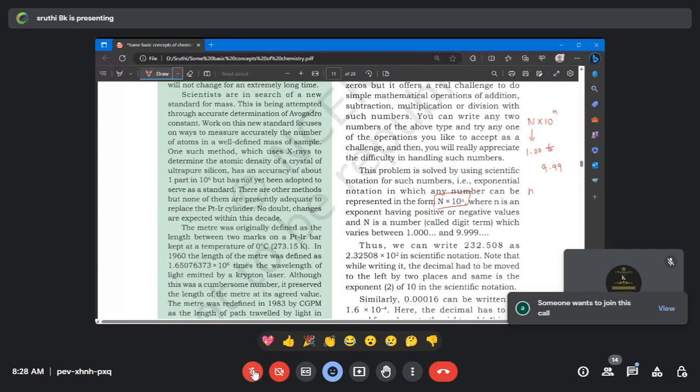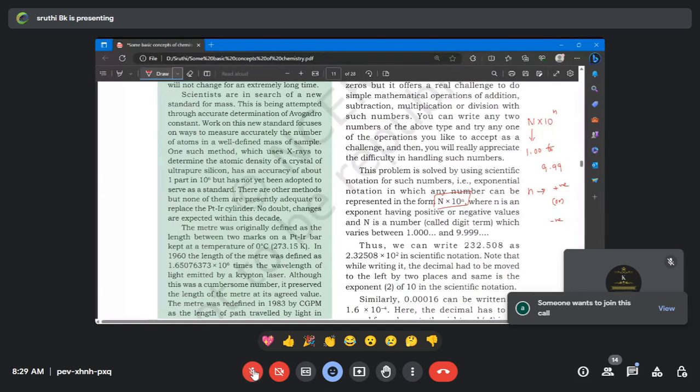And then what about the small n? Either it is a positive value or it is a negative value. Okay, are you clear? Is there any doubt in this general pattern of scientific notation? Yes, I will repeat. The general pattern of scientific notation should be a capital N into 10 to the power of small n.